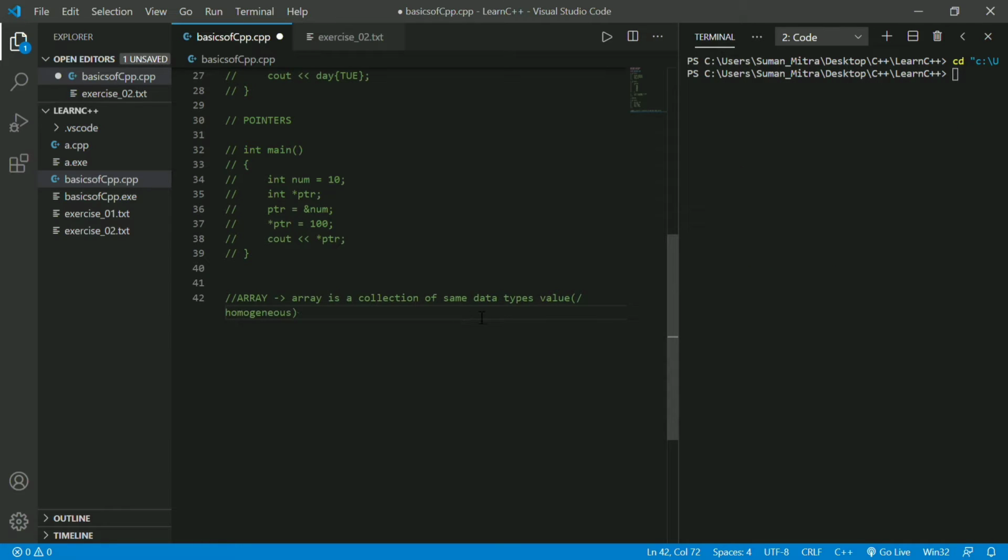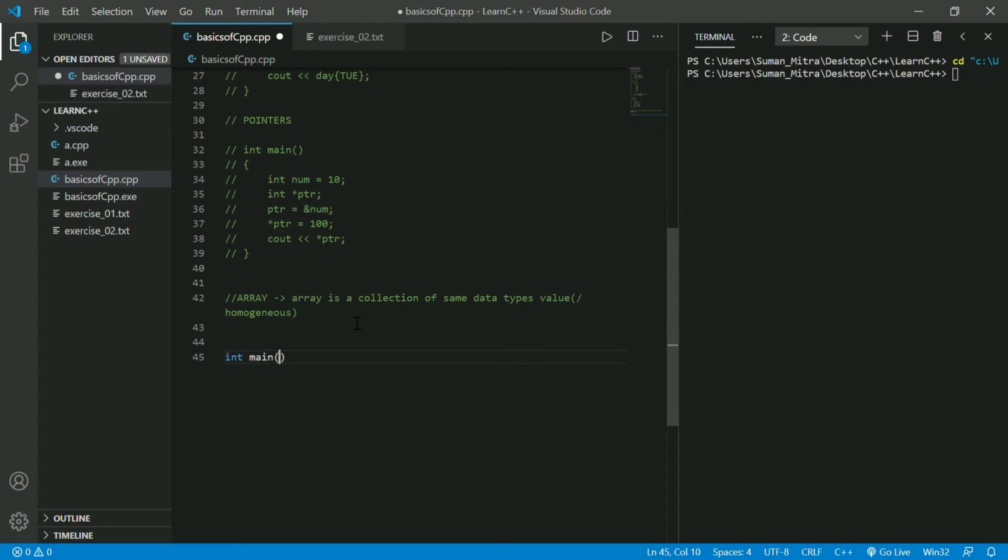Array is a collection of same data types. I think you know what is data type. If you don't know, please watch the first or second video. I talked about data types there. Array is a collection, means it can contain many values in it, but it should be of the same data type. It can be of int, bool, char, double, float, long, short, but it should be of single type. Means int, all the values should be of int.